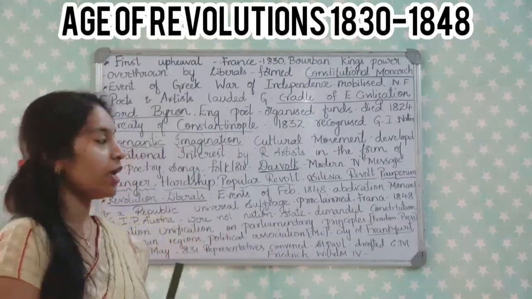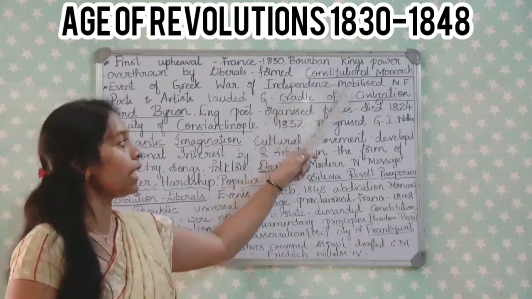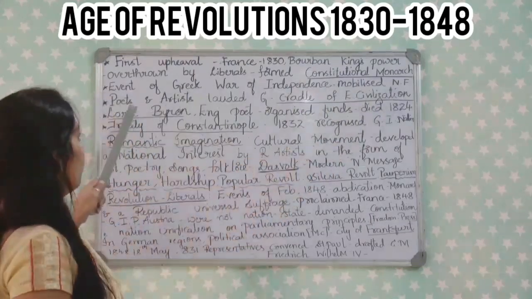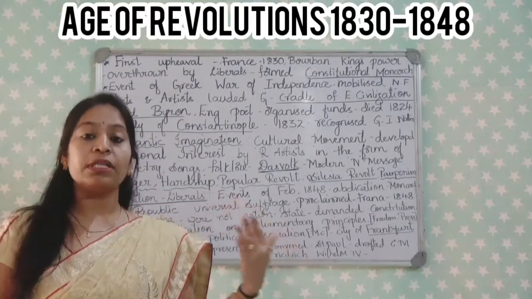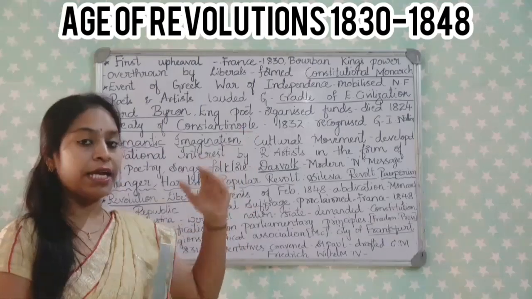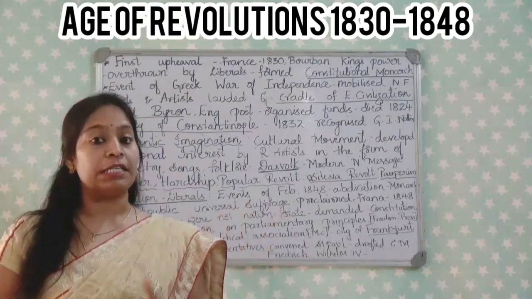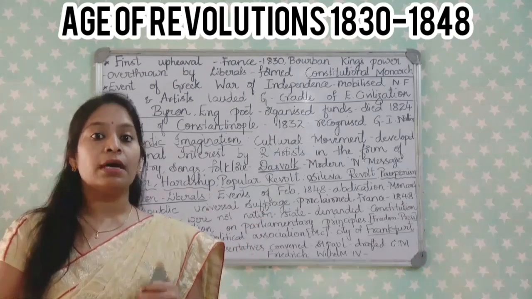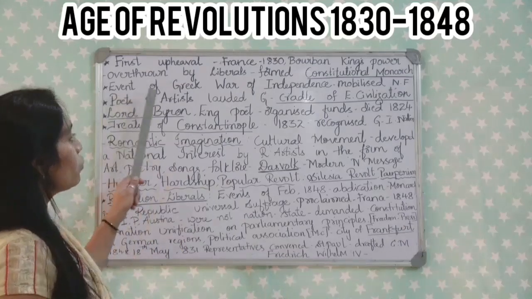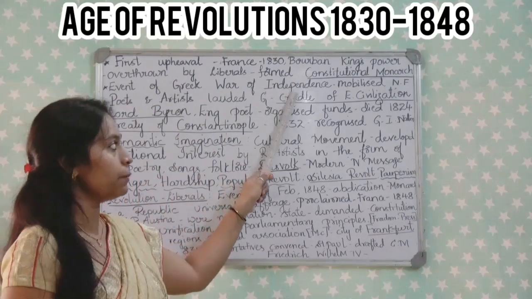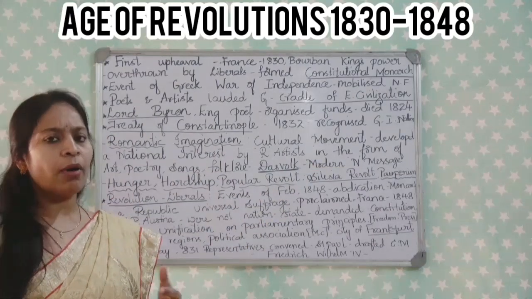Because of this change, the Greek War of Independence is the event which mobilized nationalist feelings. How did it start? By observing the events of France in 1830, how the restored Bourbon kings were overthrown by the liberal nationalists, who formed a constitutional monarchy, the spark spread across Europe, and the Greek War of Independence mobilized national feelings among Europeans.